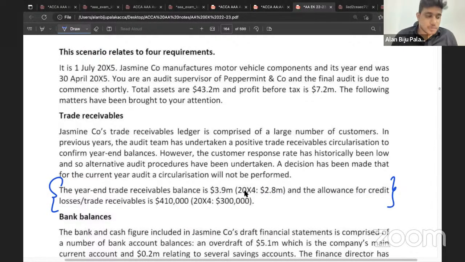I have already taught you that whenever you perform the analytical procedure, you should not compare a balance directly with that of the previous year. Instead, you need to take a percentage. What's the percentage available here? Exactly, allowance for credit losses as a percentage of trade receivables balance, right? So perform analytical procedure by comparing allowance for credit losses as a percentage of trade receivables with the previous year. And in case of significant difference, discuss with the management about the variances. Clear?